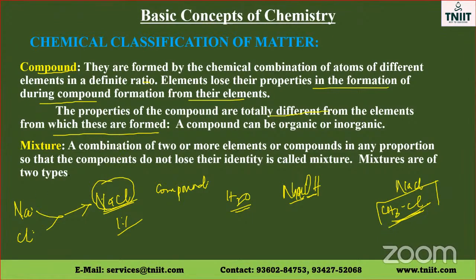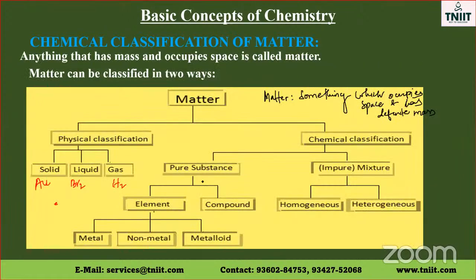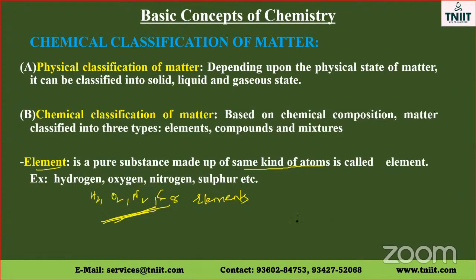Now, if you see the classification, the chemical classification is broadly into two. One is a pure substance, the other one is impure substance, impure mixtures. This pure substance are classified as elements, compounds. These elements are further classified into metals, non-metals, and metalloids.